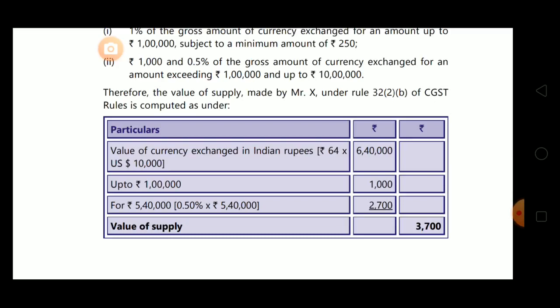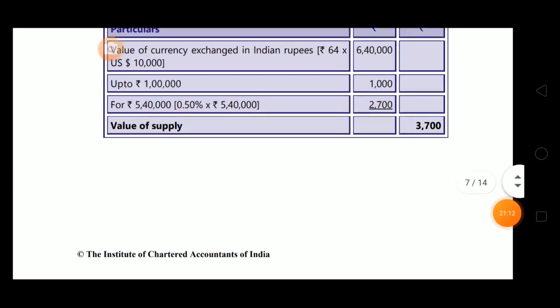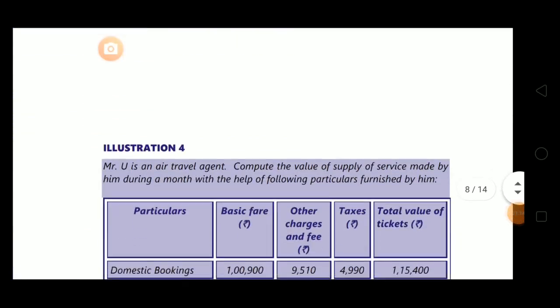So in the next slab we have to take 0.5% of 5,40,000. So 0.5% of 5,40,000 is 2,700. Okay, so the value of supply comes to 3,700. Okay, this was very simple. So this completes our illustration 3.